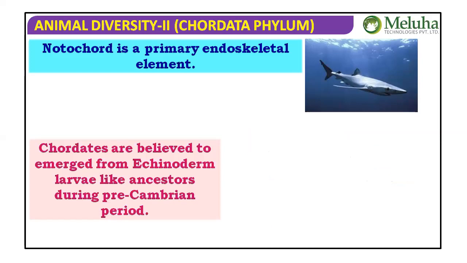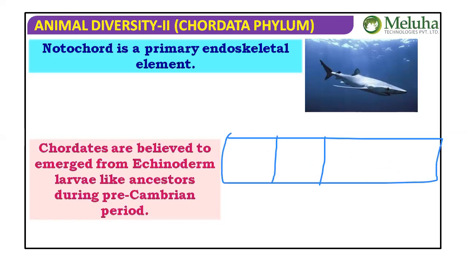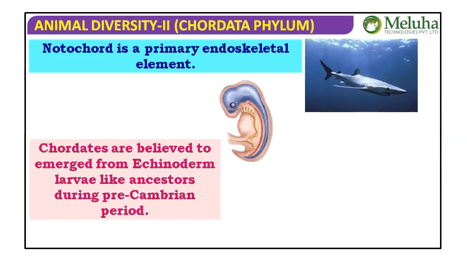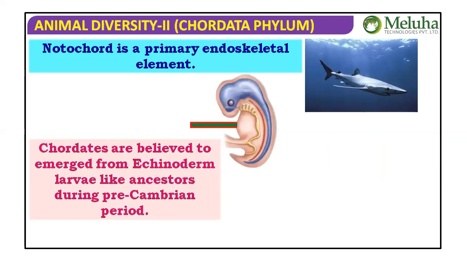This total time scale gets classified into eons, eras, periods, epochs, just like years, months, weeks. That we'll discuss in the evolution chapter, organic evolution. But till then, remember this is the time scale, Precambrian. So many will come after this also: Devonian period, Carboniferous period, Mesozoic era, all are nothing but a part of the geological time scale. Then we'll discuss in detail in the evolution chapter, organic evolution.